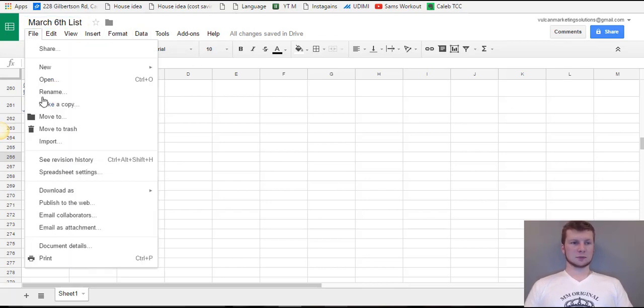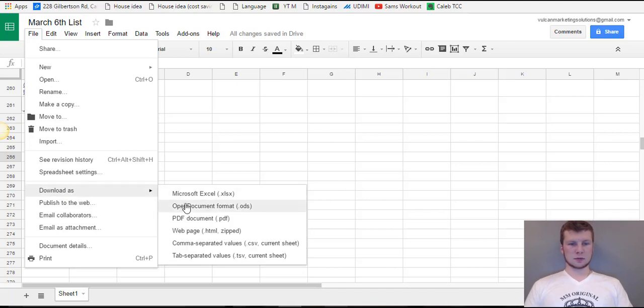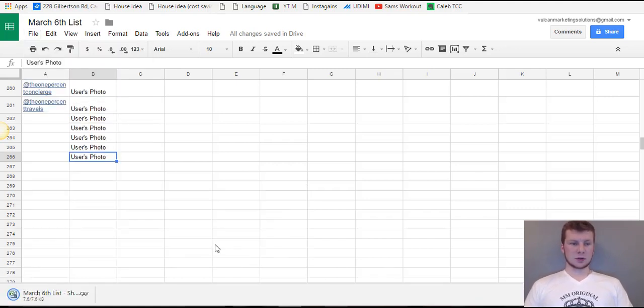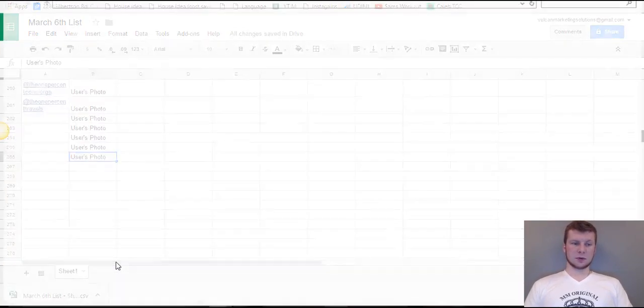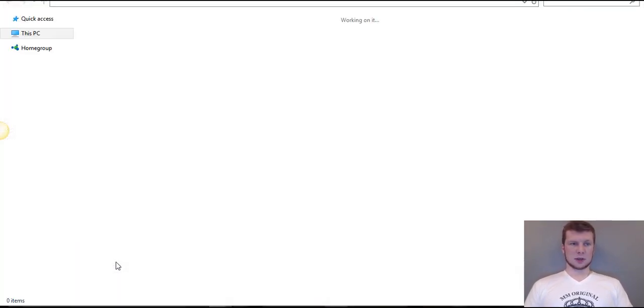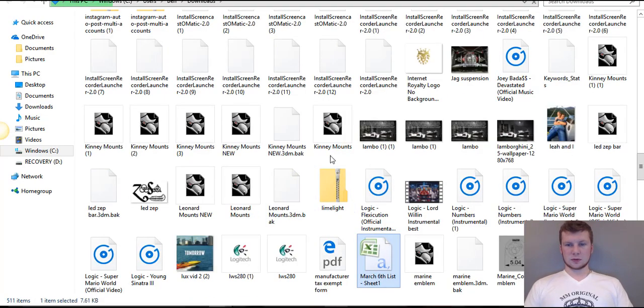I would go File, Download As, comma separated value sheet, CSV. You have to do a CSV. So I click that, and then typically what I do is I click show in folder to make sure that I know exactly where it is. Alright, and it's right there. And what I'll do is I'll just put it in my documents, just so I know that it's right there. Just bring it over to documents.